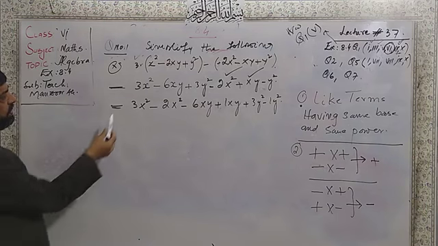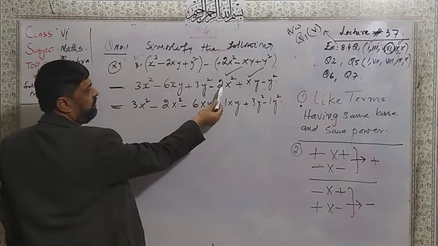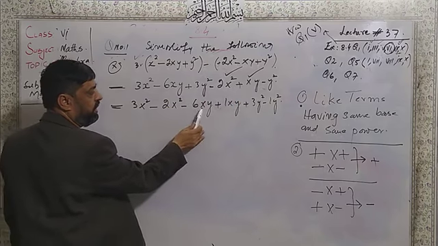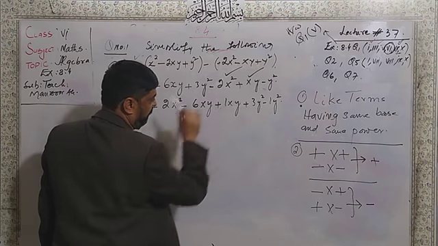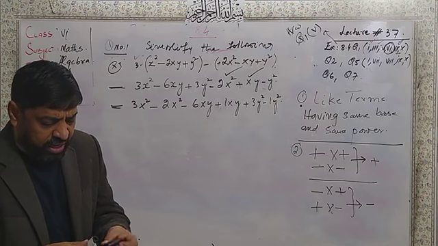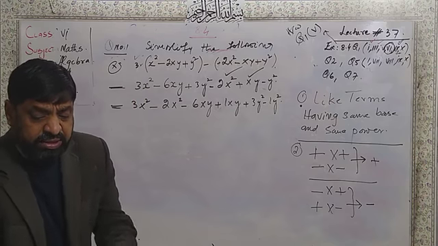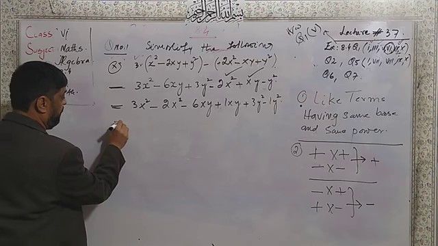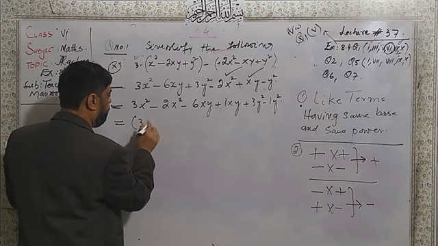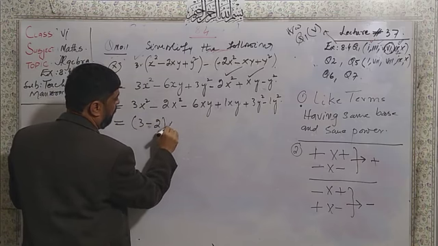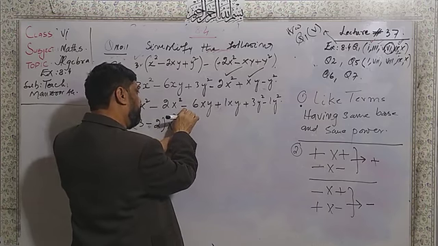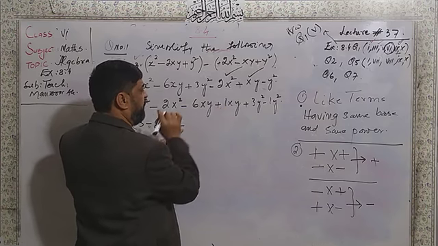How many terms do we have? 1, 2, 3, 4, 5, 6. Now let us count: 1, 2, 3, 4, 5, 6. No term is left here. Dear students, after all, I have to keep the digits inside brackets like this: 3 minus 2 x square. Here, you know that this is the minus and this is the plus one.